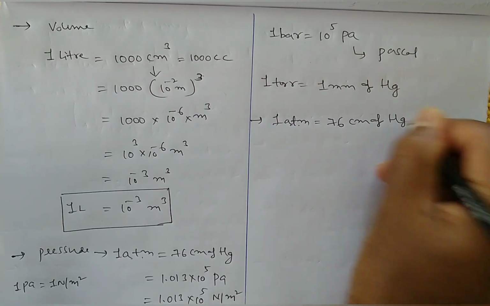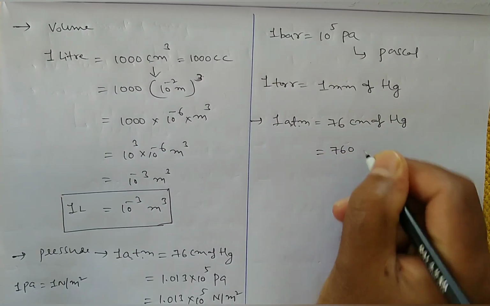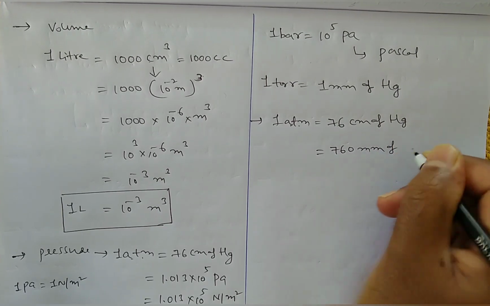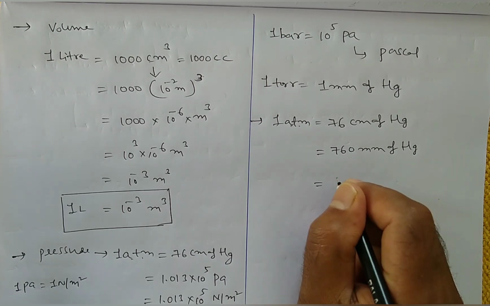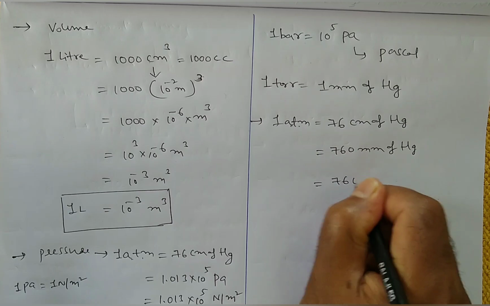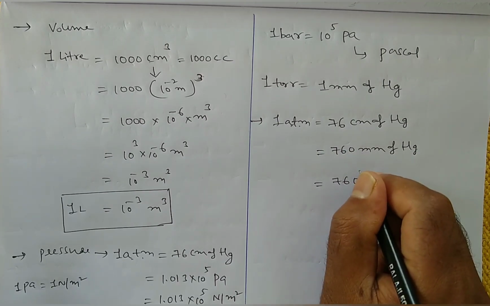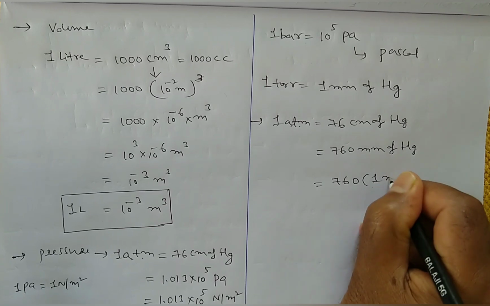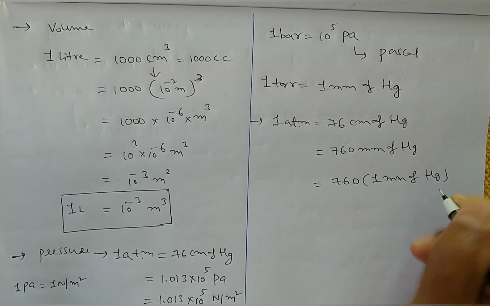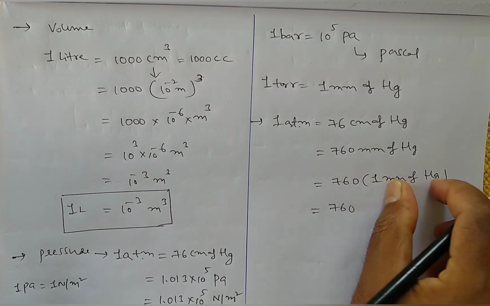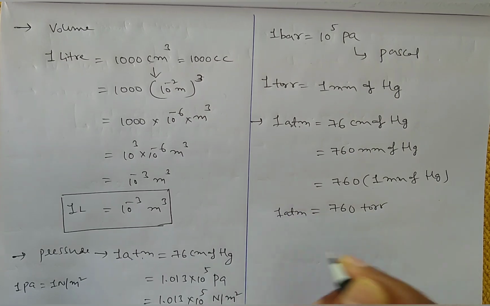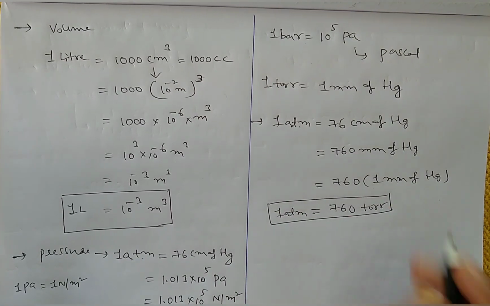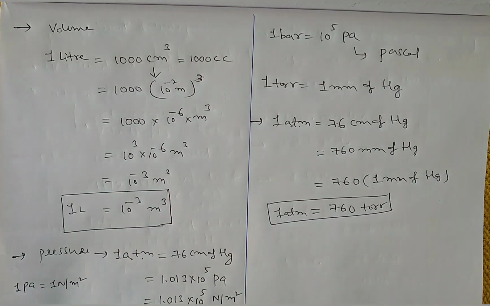And you can say 1 atm is equals to 76 centimeter of Hg, or you can say 760 mm of Hg, that is equals to 76 into 1 mm of Hg. 1 millimeter of Hg is 1 torr. So 1 atm is equals to 760 torr. You can write these types of units.